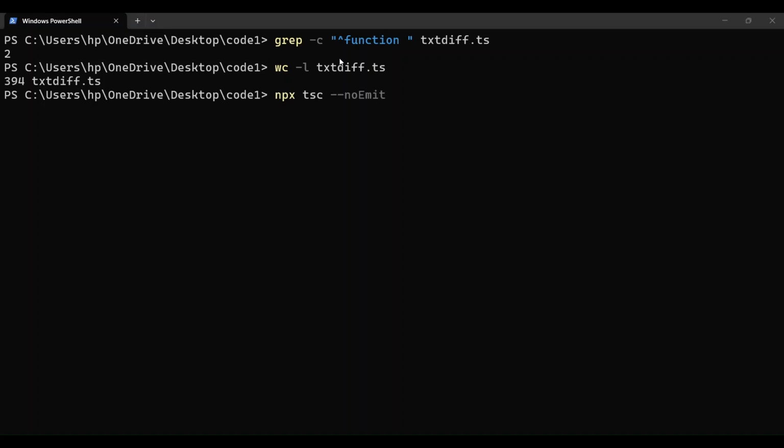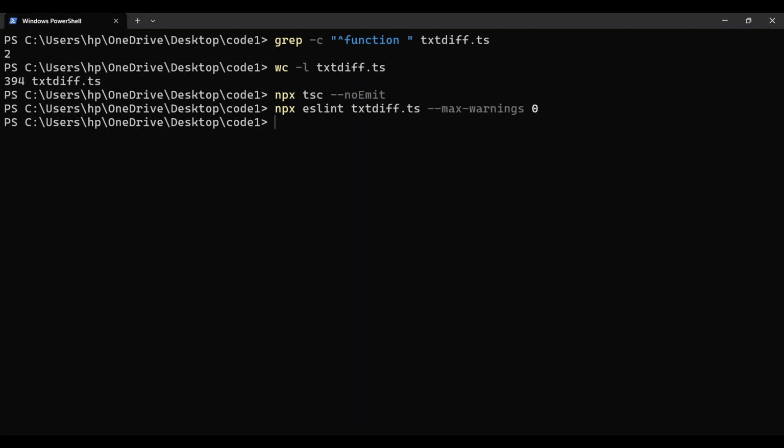Now you can see npx tsc --noEmit. When we execute this command, it passes successfully. This command confirms that there are zero type errors. When we execute the command with max-warnings 0, you can see that this command also passes. With this, it is confirmed that there are zero ESLint warnings, and the zero-warning bonus has been earned here. So let us go to the actual demo.